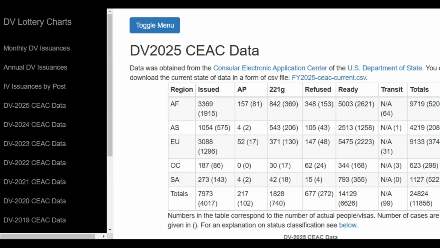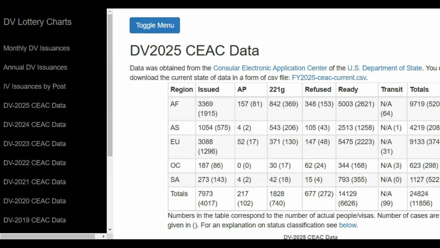That is followed by data relating to issuances. In the next column, we have data relating to administrative processing. That is followed by 221G. Then we have data relating to refusals, followed by cases that are ready for interview. And then finally, we have cases that are being transferred from CEAC to the various embassies and consulates.